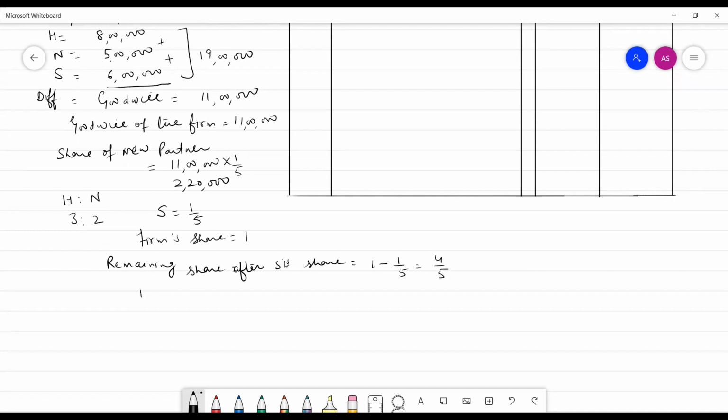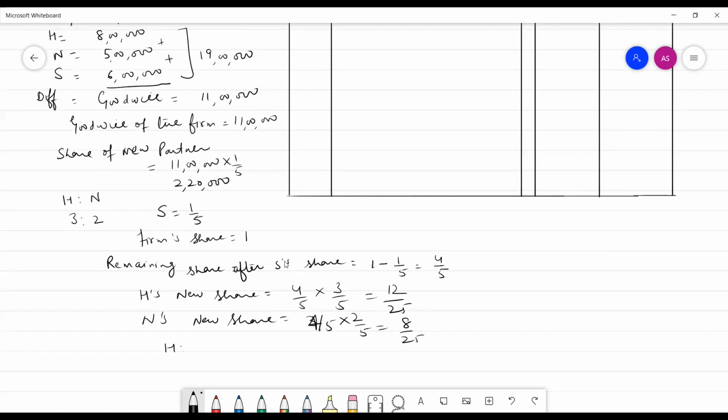H's new share is 4 by 5 into 3 by 5, the amount is 12 by 25. N's new share is 4 by 5 into 2 by 5, the amount is 8 by 25.